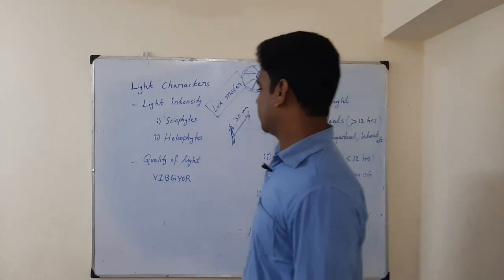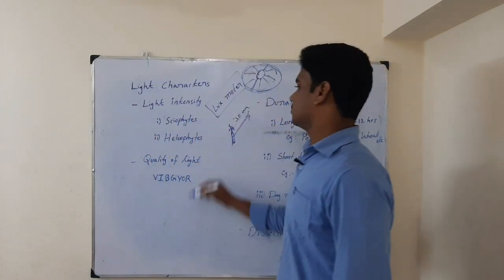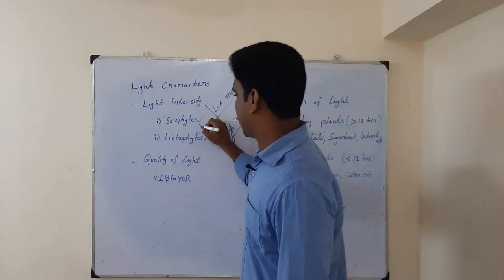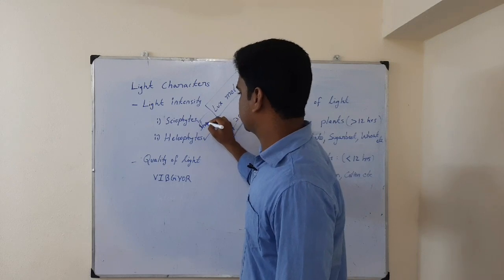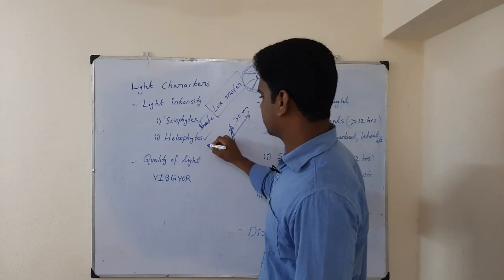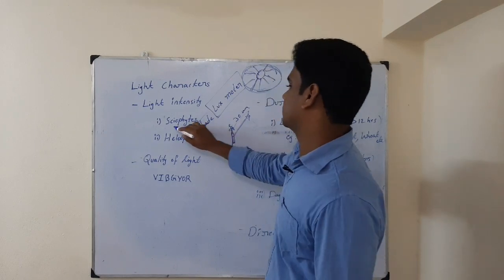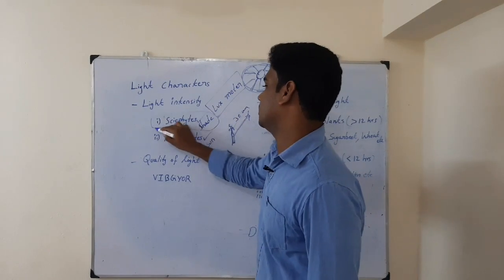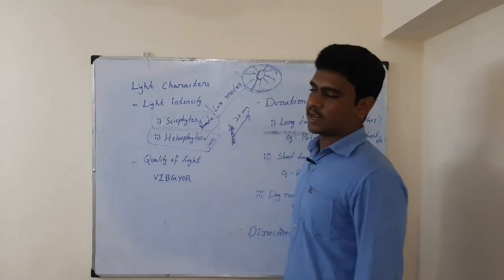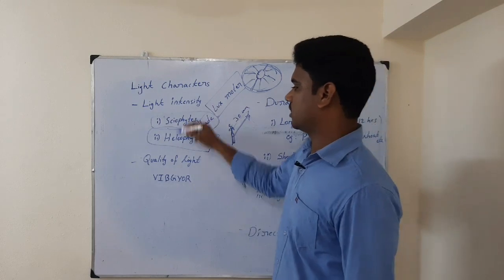In light intensity we have two types: xerophytes and heliophytes. Xerophytes means the plants which love shade, and heliophytes means the plants which love sun. That means these plants will come well under shade, and these plants come well under direct sunlight. So two types are there in light intensity.